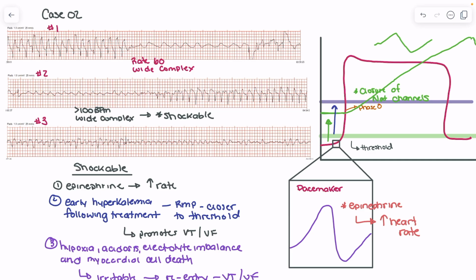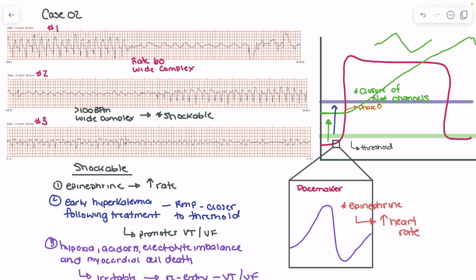And we can see that in this case. So what could the cause of that be? Like we said, it could just be the epinephrine resulting in increased rate of our sine wave, which would still make it a ventricular tachycardia. It could be that our treatments are making the threshold closer to the resting membrane potential, so the heart is more irritable and prone to V-Tach, so we could actually be seeing a true V-Tach here. Or because the patient's in cardiac arrest, they're experiencing hypoxia, acidosis, electrolyte imbalance, myocardial cell death, they could be just more irritable, which again makes them more prone to V-Tach or VF, and we should be shocking those rhythms.